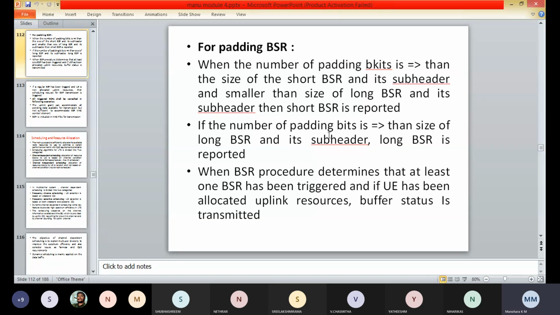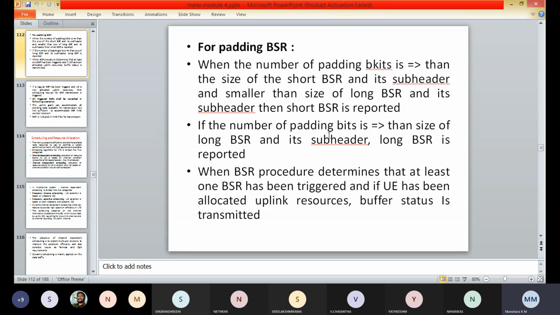So here, if the number of padding bits is equal to or larger than the size of the long BSR plus its subheader, the long BSR is reported. Similarly, when the BSR procedure determines that at least one BSR has been triggered, and the user equipment has been allocated uplink resources, the buffer status report is transmitted.